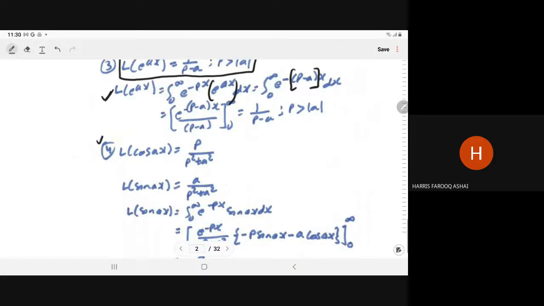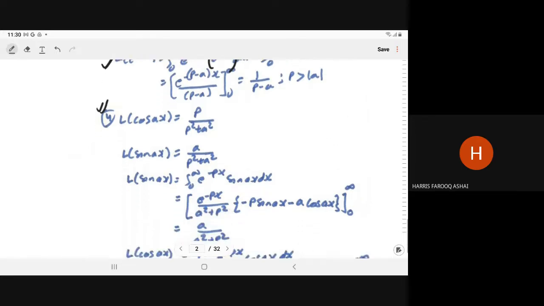Then the Laplace of the trigonometric functions. The Laplace of cos ax is equal to p upon p square plus a square, and the Laplace of sin ax is equal to a upon p square plus a square. So by definition, the Laplace of sin ax is the integral 0 to infinity e to power minus px into f(x) into dx.